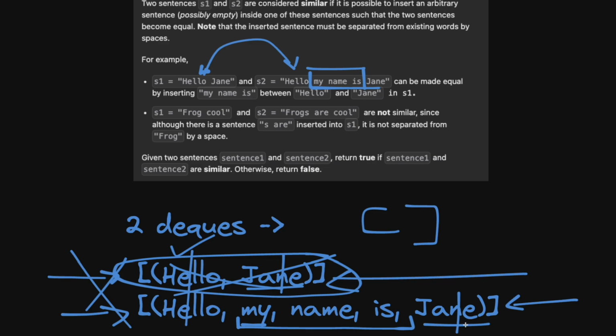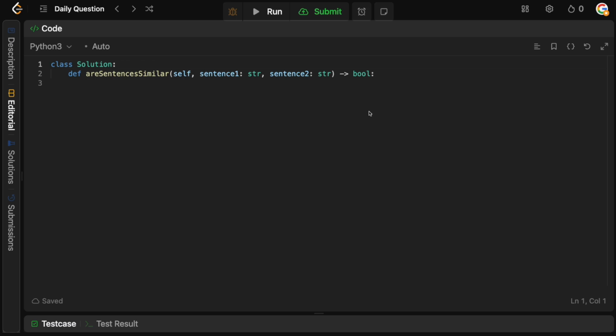Otherwise, there is none. So let's see how we might code this up. It's relatively straightforward. Okay, as promised, let's now code this up. Now remember that we said we're going to use two decks, and we're going to put into these decks basically the characters, the words in each sentence.